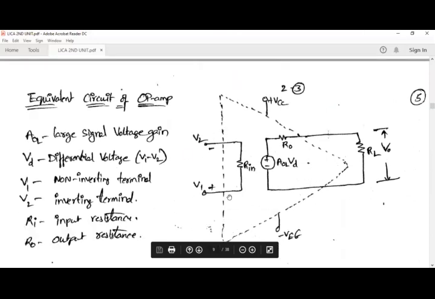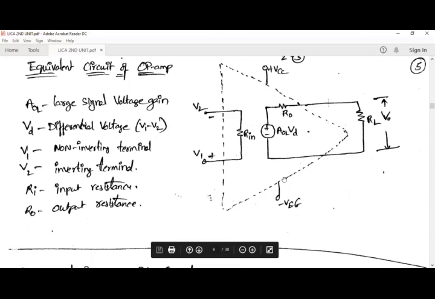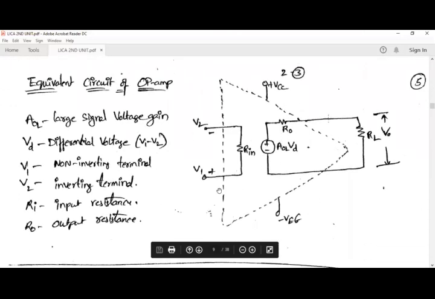See here, this is the equivalent circuit for an operational amplifier. For an equivalent circuit we are going to consider input voltages. Rin is the input resistance, V1 is one of the input voltages, and V2 is another input voltage. Here negative means this is the inverting input, and positive means this is the non-inverting input.